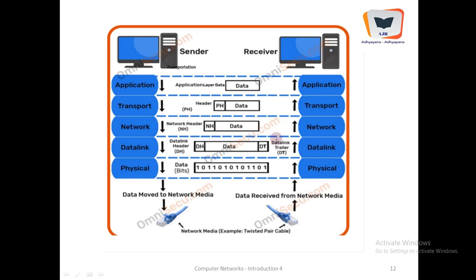Once again, this portion will be cut over here, and only the data and network layer header will move on, and the network layer header will be cut over here. Only the data and the transportation layer header will move over here, and then the data will go over here, and finally the application layer will receive the pure data. So this is the flow, the top down approach from the application layer to the physical layer, and this is how things will move, and therefore protocols are layered.